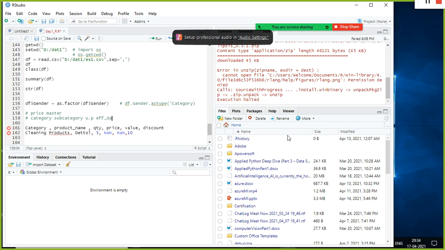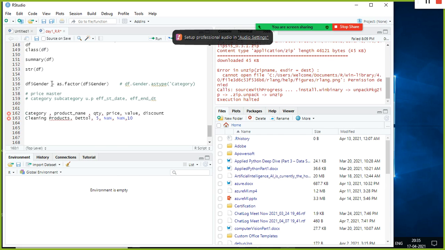Here they maintain the effective start date and effective end date, because the price can vary from time to time, because of the dynamics of the market, because of the prices quoted by our competitors, right? So here you need to do a lookup in this table.